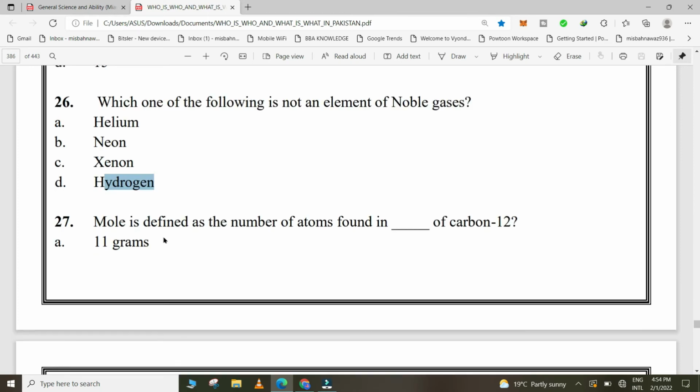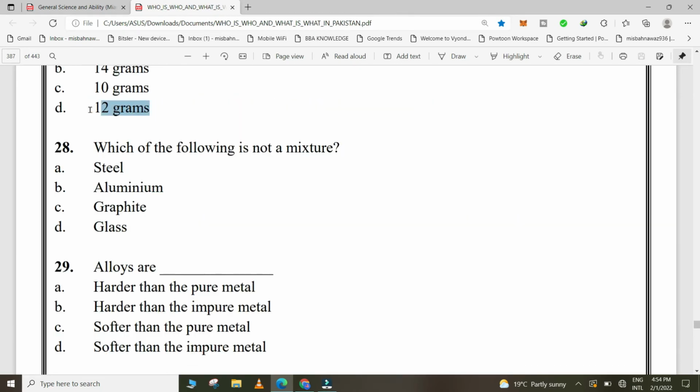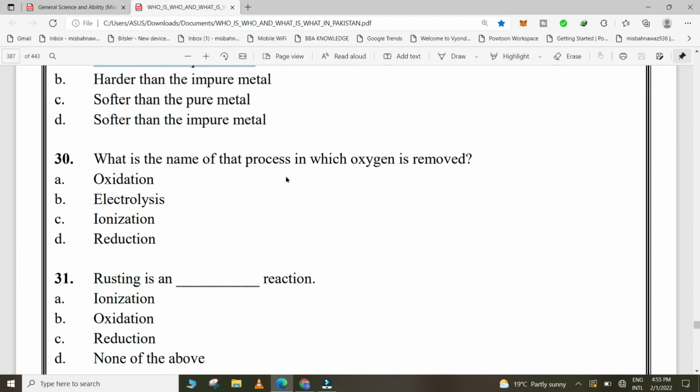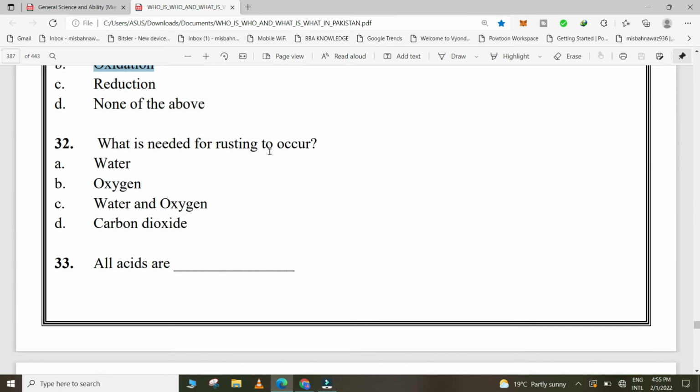Which one of the following is not an element of noble gases? Hydrogen. Mole is defined as the number of atoms found in dash of carbon 12 grams. Which of the following is not a mixture? Graphite. Alloys are harder than the pure metal. What is the name of that process in which oxygen is removed? Reduction. Rusting is an dash reaction. Oxidation.